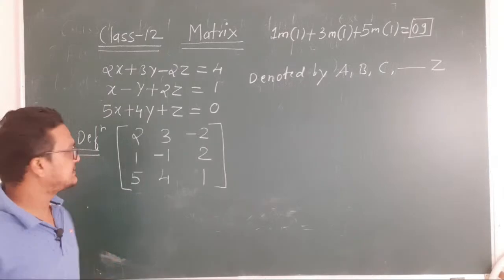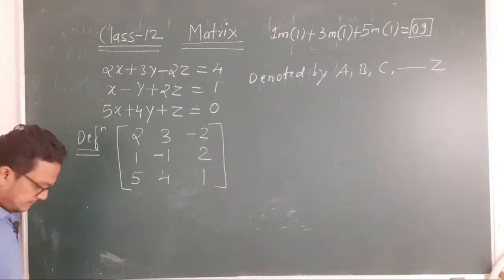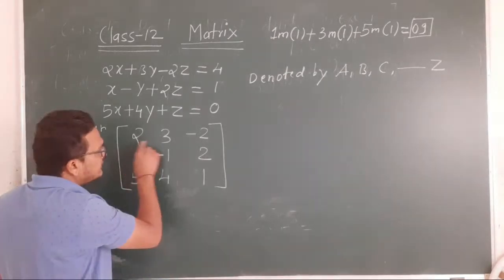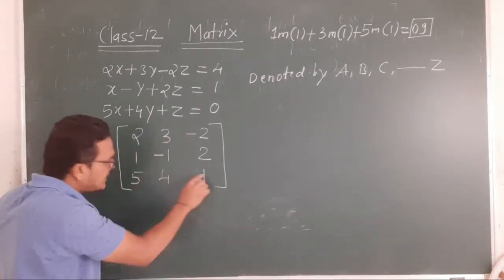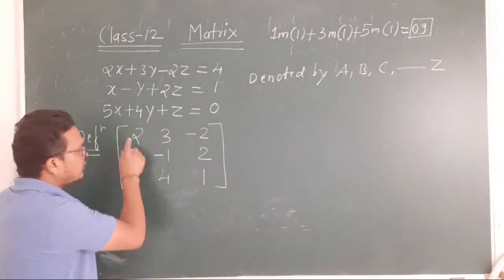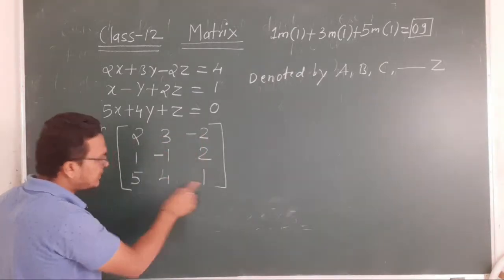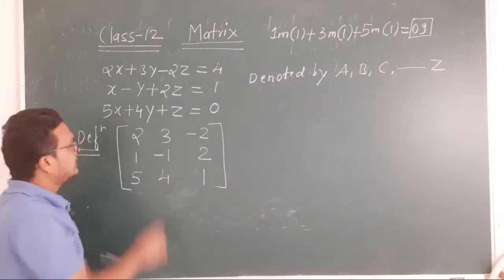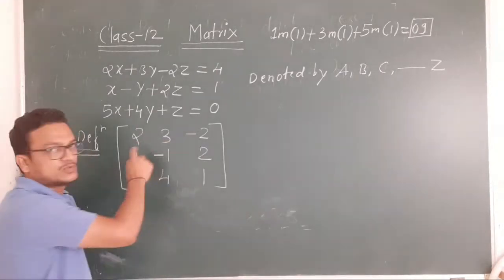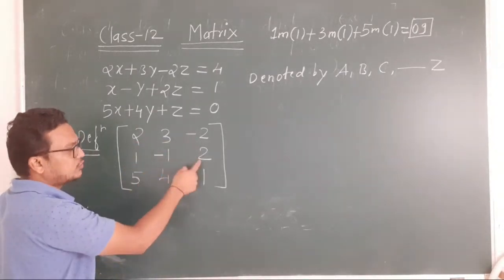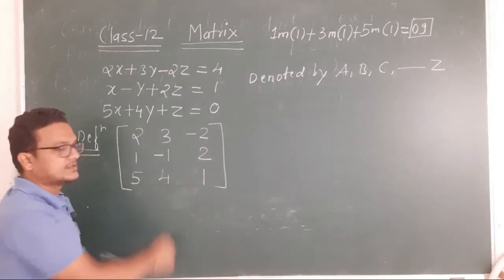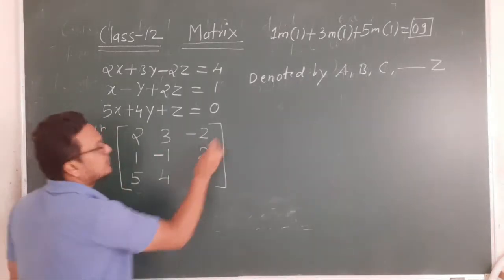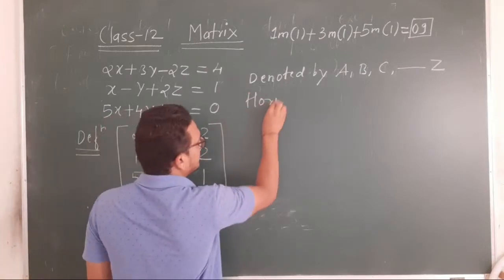Next thing, in this matrix, whatever horizontal numbers are there, how many are there? See, 2, 3, minus 2 is the first one, 1, minus 1, 2 is the second one, and 5, 4, 1 is the third one.